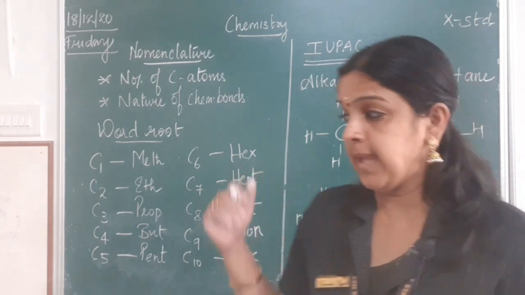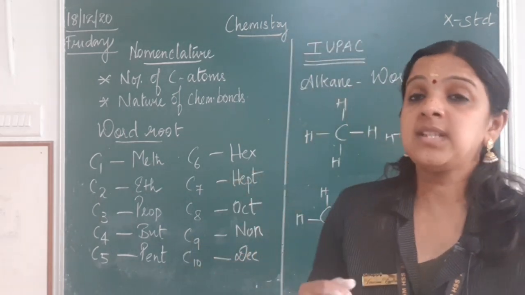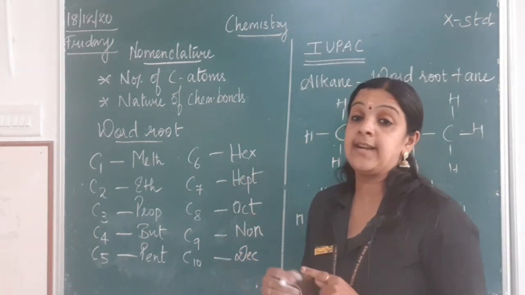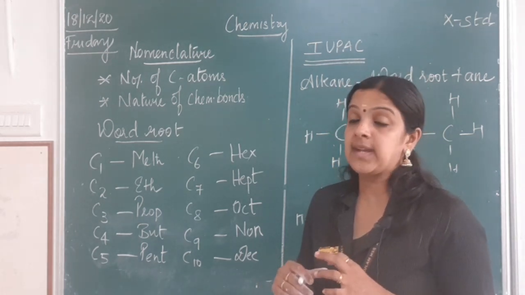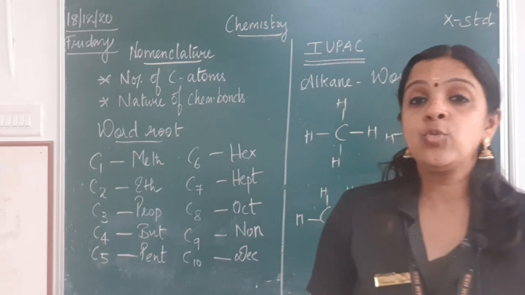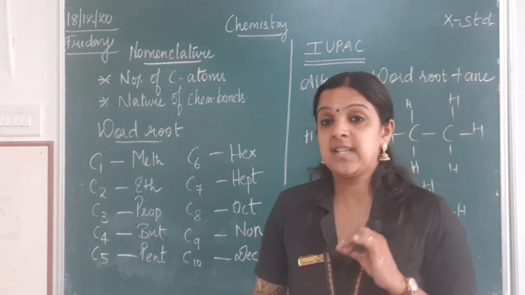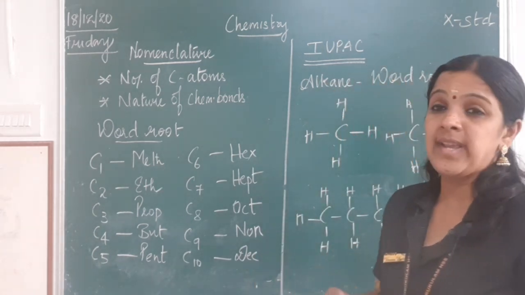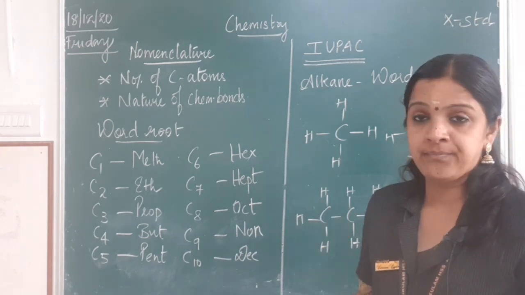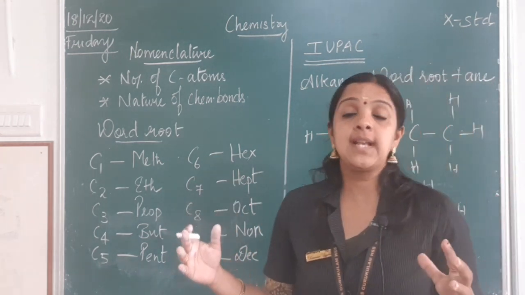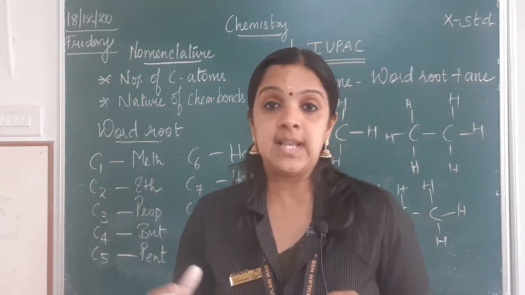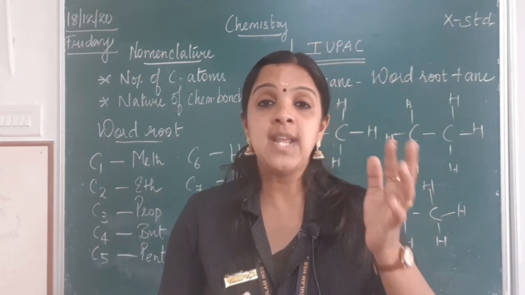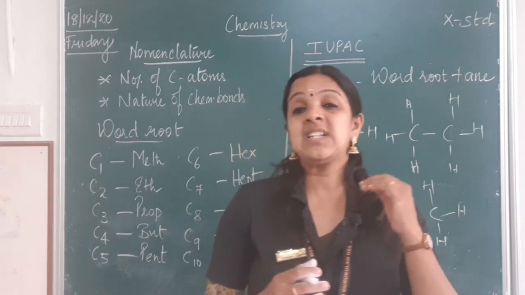Now, how do we name these? There is a method for naming these hydrocarbons or the carbon compounds. You call them the IUPAC name, International Union of Pure and Applied Chemistry. So, in that way, what is nomenclature? We have so many organic compounds. So, to differentiate between any 2 organic compounds, you need to name the compound so that it is easy